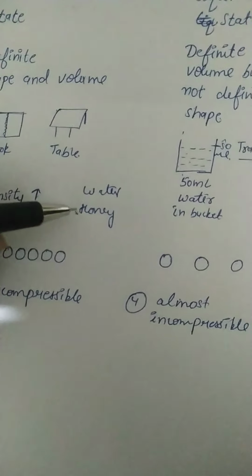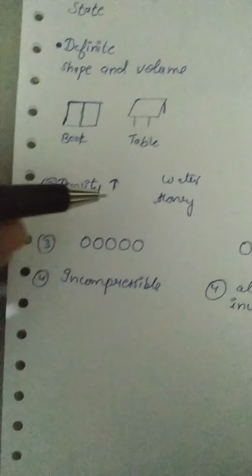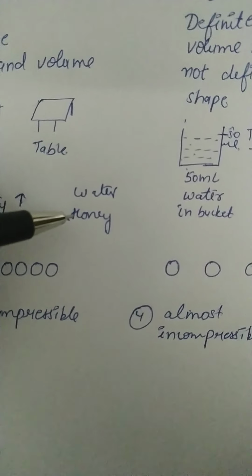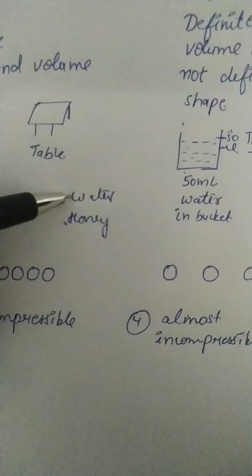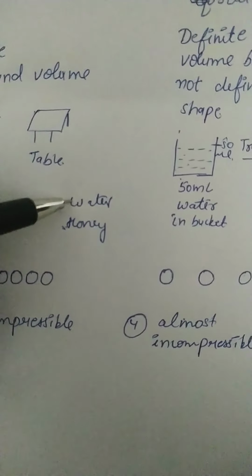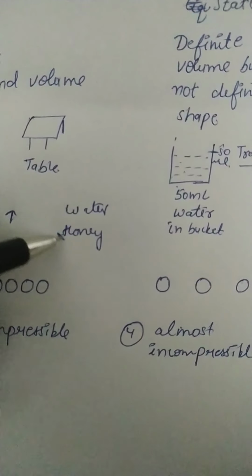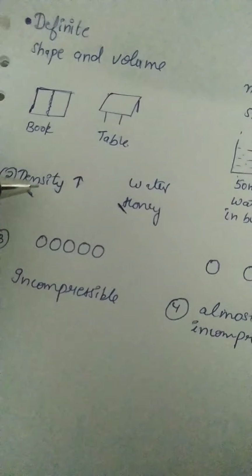Dense means that the distance between the particles or molecules of the honey is very less. They are more concentrated, but in water the distance between the particles is more, so honey is more dense.